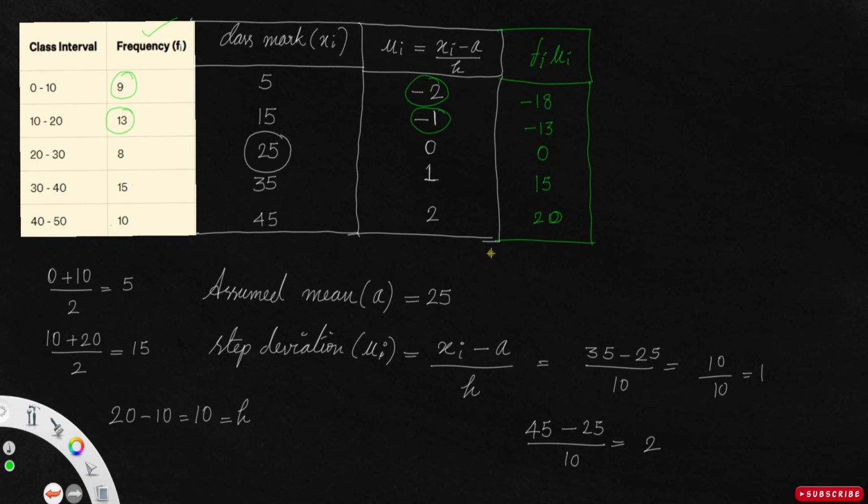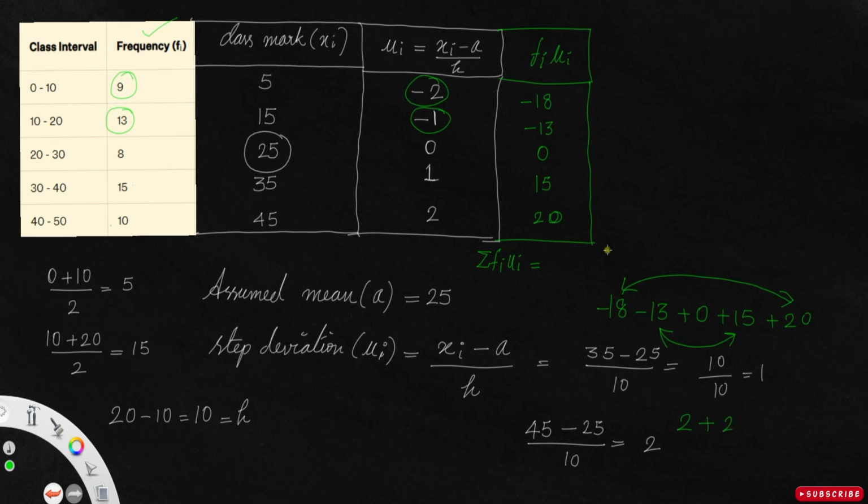Now you need to find the value of sigma fiui. So you have to add these: minus 18 minus 13 plus 0 plus 15 plus 20. Minus 18 and 20 gives 2, and minus 13 plus 15 is also 2.